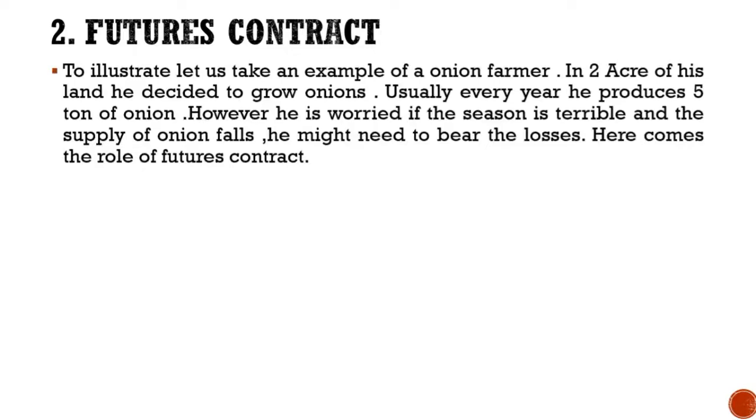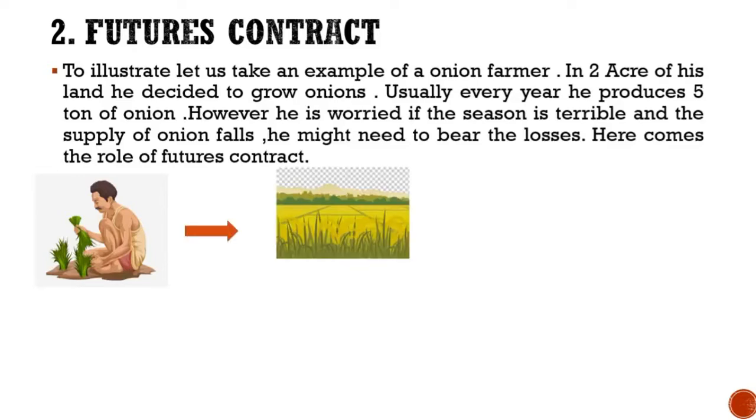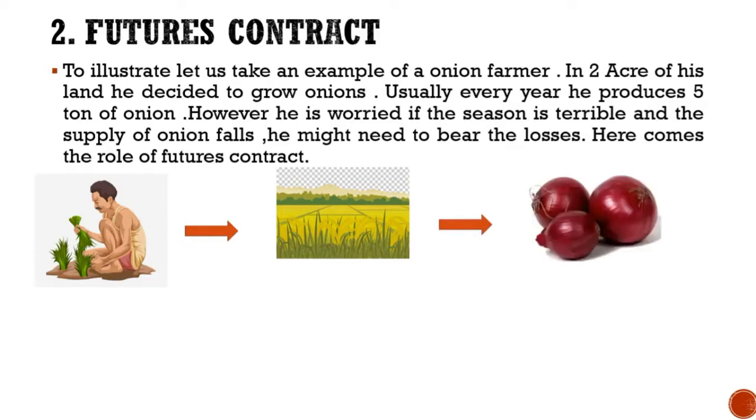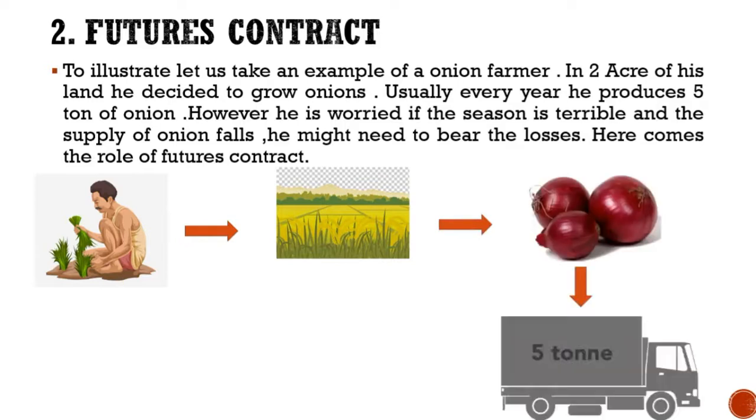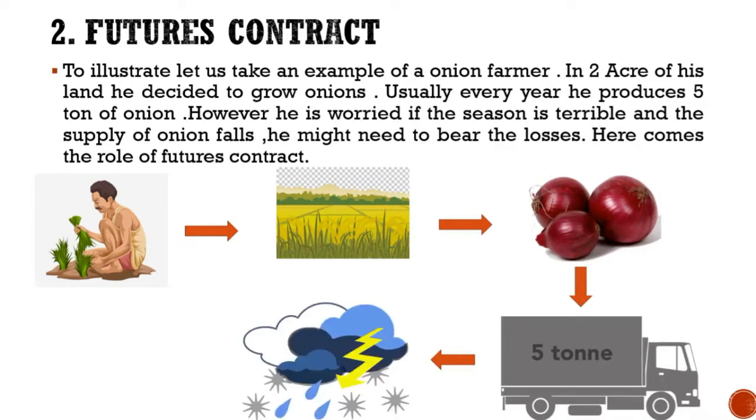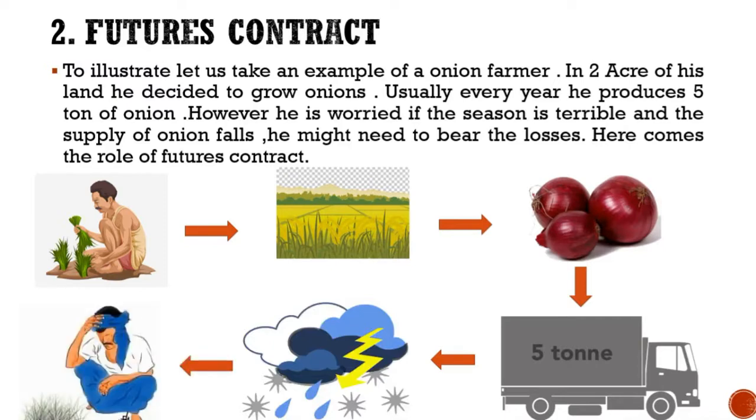Okay, let us take an example. To illustrate, let us take an example of an onion farmer. Let's say that the onion farmer has 2 acres of land. In those 2 acres of his land, he decided to grow onions. Usually, every year he produces 5 tons of onion. However, he is worried that if the season is terrible and the supply of onion falls, then he might need to bear losses.